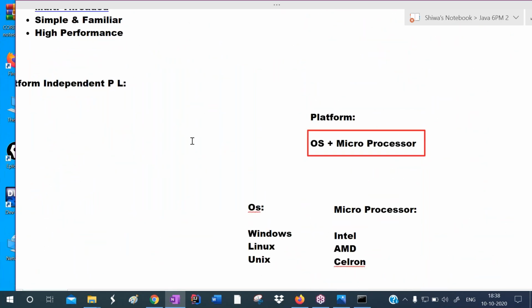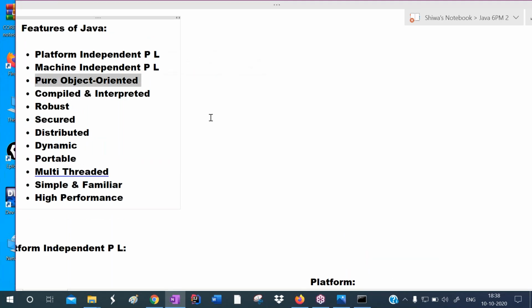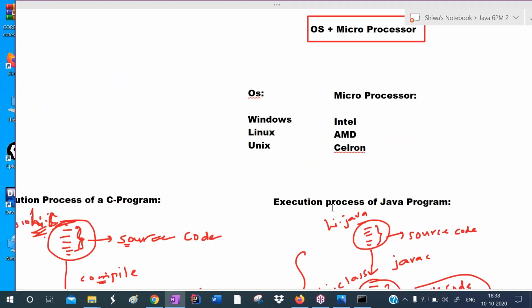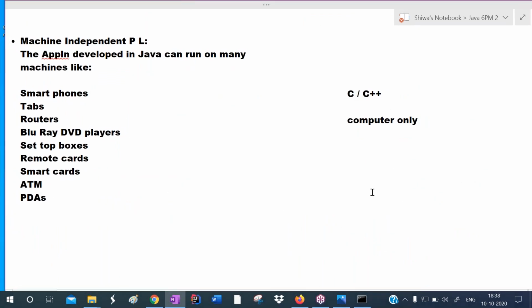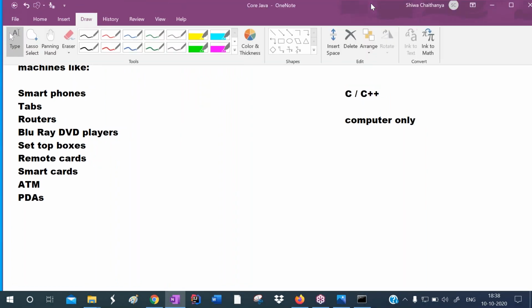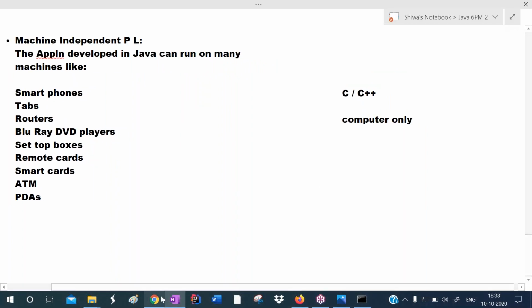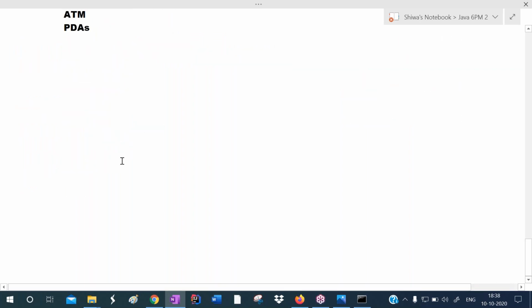Then what is the third feature here? The third feature is that Java is a pure object oriented programming language. So I'm calling Java a pure object oriented programming language. See here, this Java is a pure object oriented programming language.